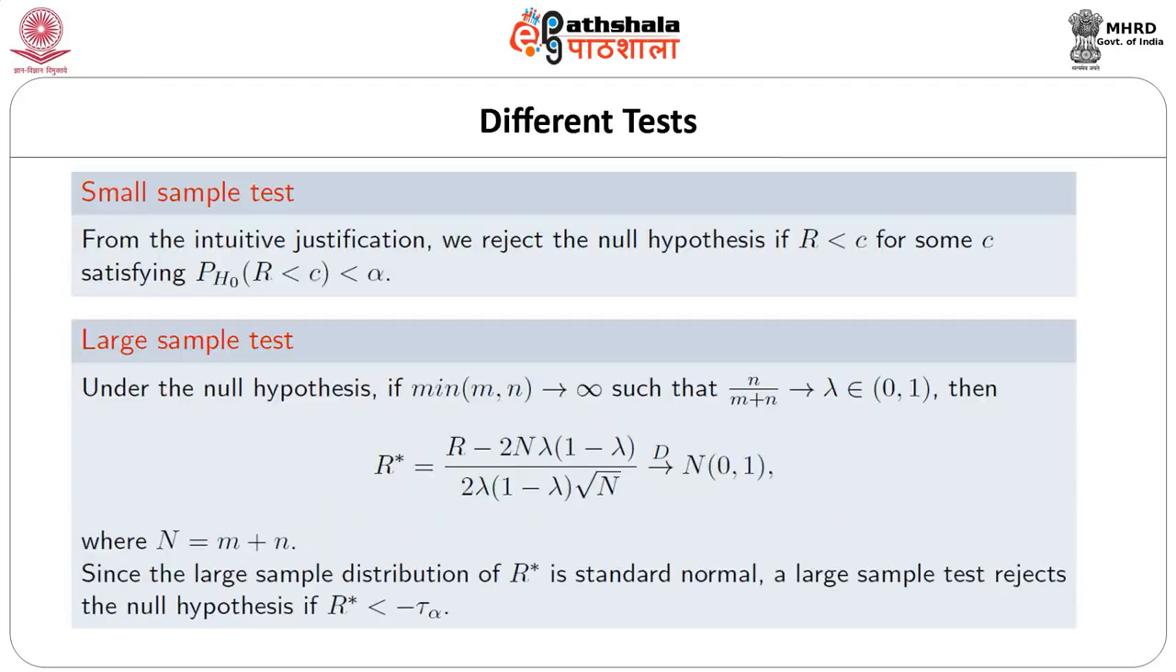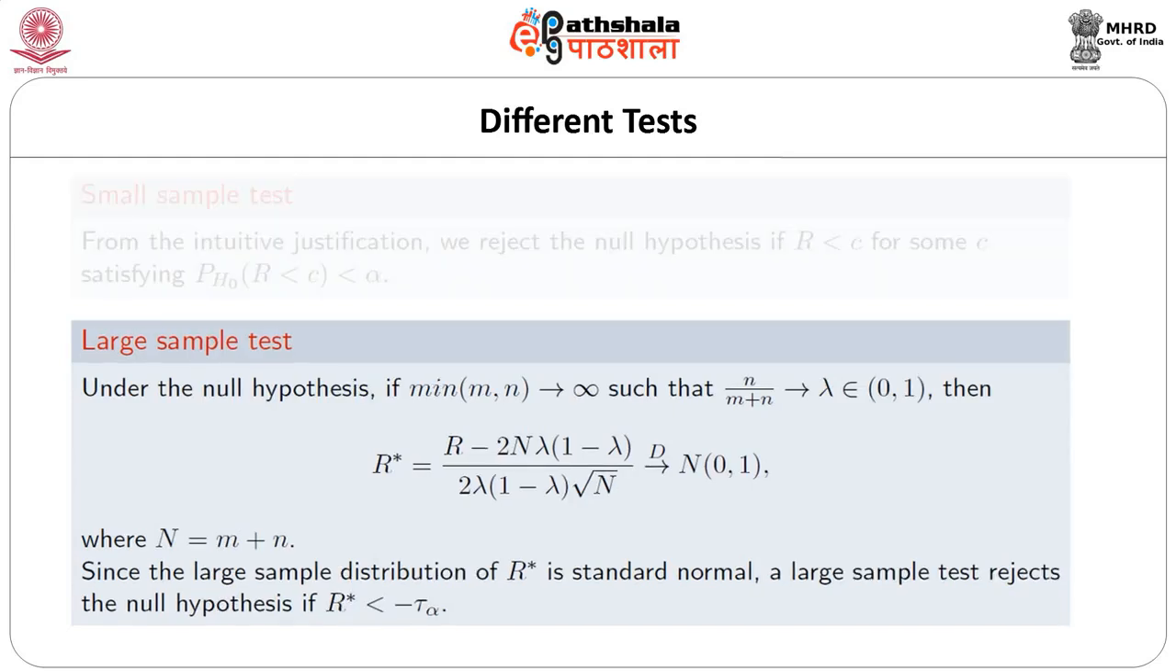Now we shall give the form of different tests using the total number of runs. From the intuitive justification, we reject the null hypothesis if r is less than c, for some c satisfying probability of r less than c, evaluated under the null hypothesis, is less than alpha.